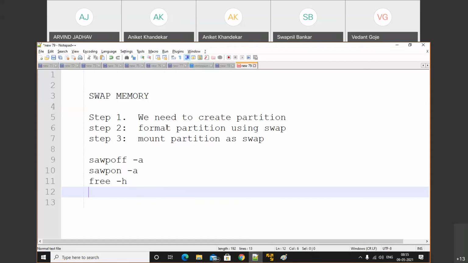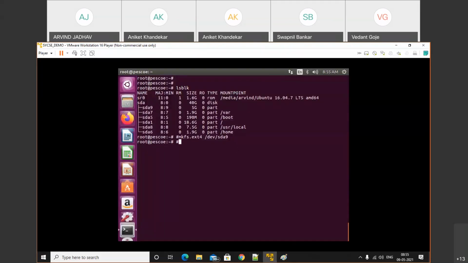For swap it is a little different. Let's check out mkfs.swap, where the file format must be swap, and after that /dev/sda9. So for a normal format we use this way, and for swap we have to use the other. So let's perform that.